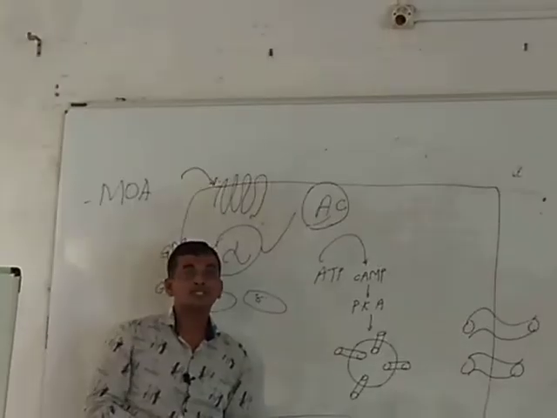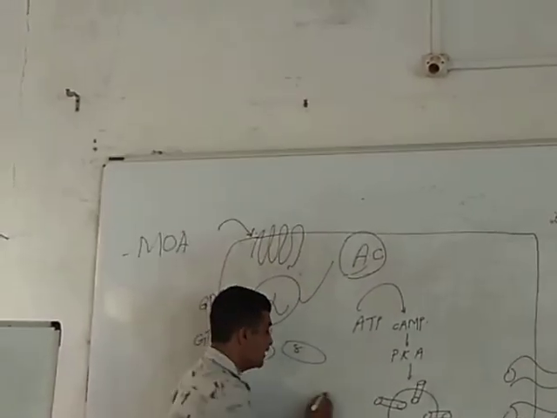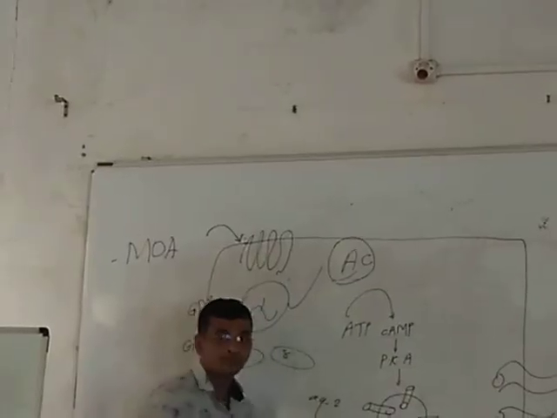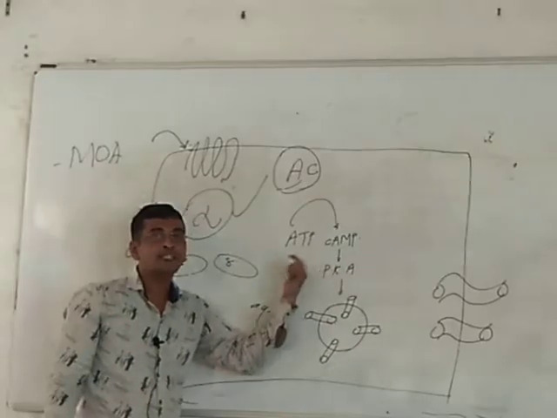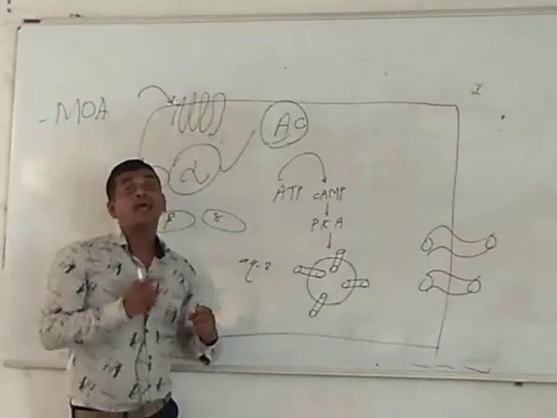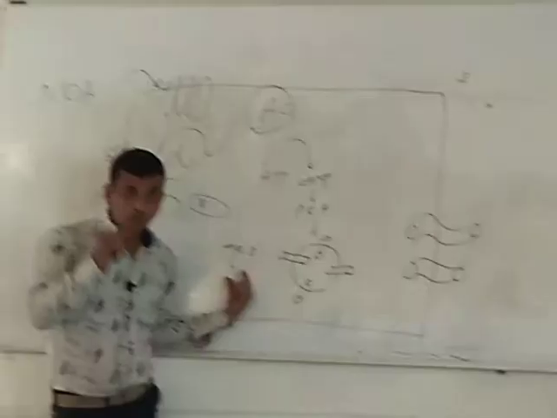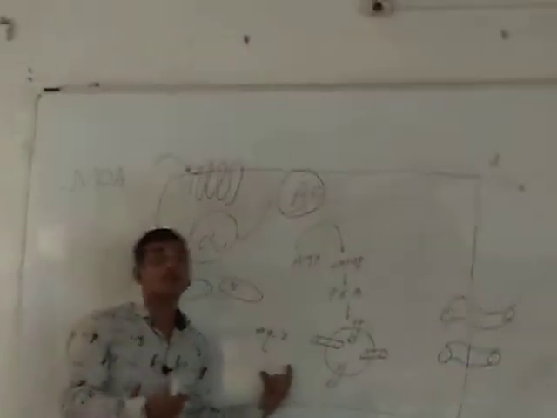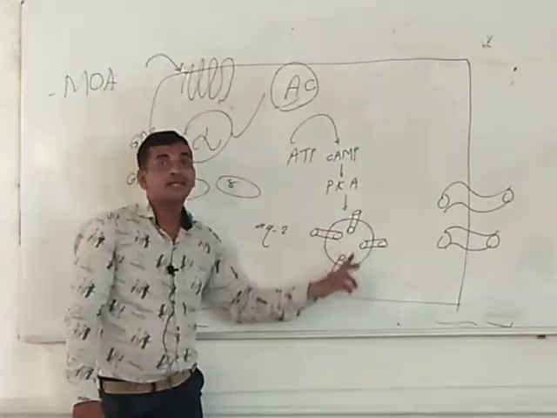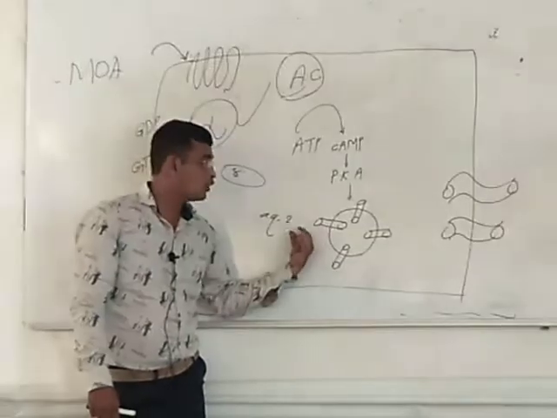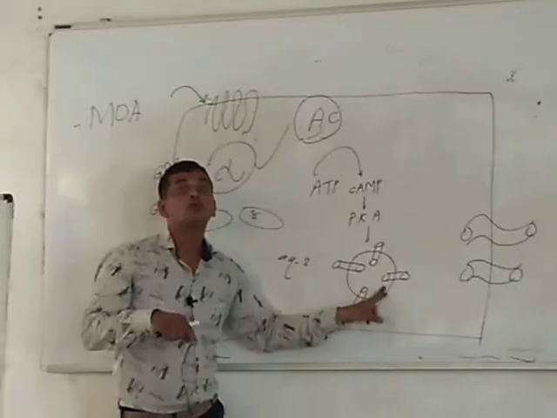See, due to phosphorylation of relevant proteins, what will happen? It will promote the exocytosis of aquaporin 2. Phosphorylation of relevant proteins promotes the exocytosis. Which exocytosis? Exocytosis of aquaporin 2. What is aquaporin 2? Aquaporin 2 is a water channel containing vesicle. These are the vesicles which contain the water channels.